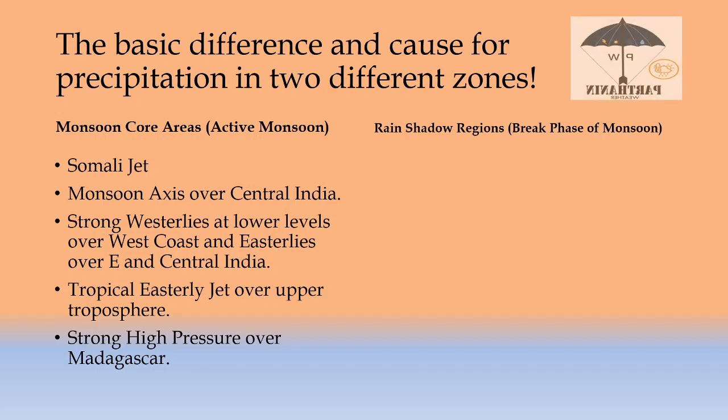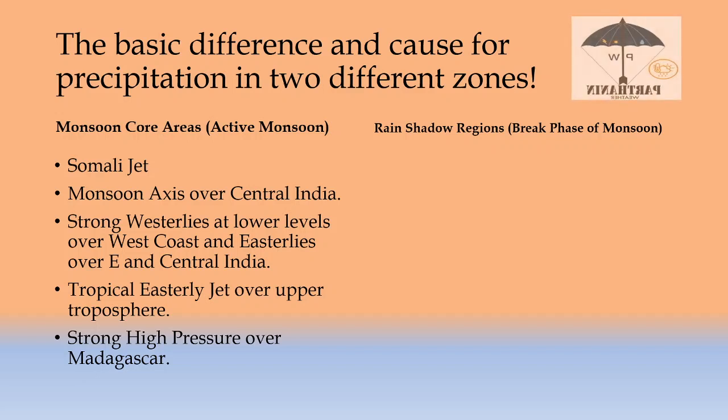Tropical easterly jet over upper troposphere. Upper troposphere is approximately 8 kilometers above the sea level, where the wind is easterly, as we have seen in the past few videos, like lower level and upper level. Lower level will be westerly wind, upper level will be exactly opposite, easterly wind. And strong high pressure area will form over Madagascar.